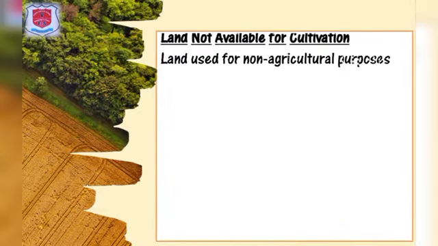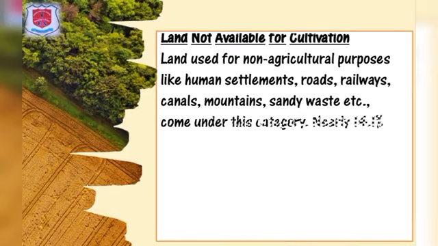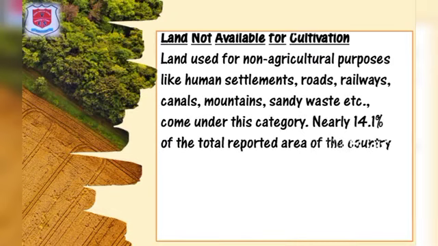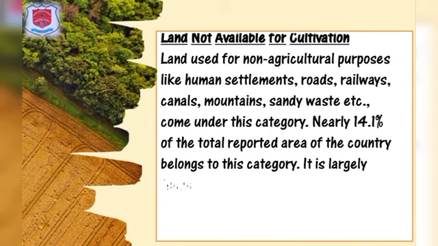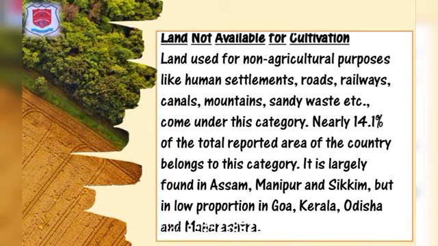Land not available for cultivation. Land used for non-agricultural purpose like human settlements, roads, railways, canals, mountains, sandy waste, etc. come under this category. Nearly 14.1% of the total reported area of the country belongs to this category. It is largely found in Assam, Manipur and Sikkim, but in low proportion in Goa, Kerala, Odisha and Maharashtra.